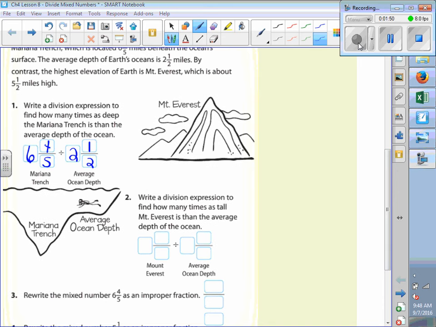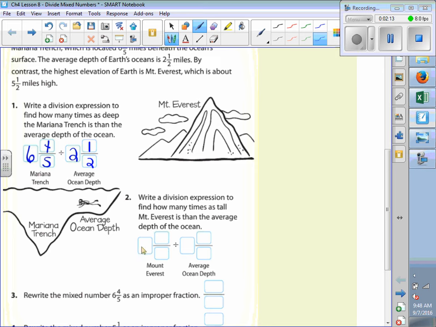The second one says write a division expression to find how many times as tall Mount Everest is than the average depth of the ocean. So on this one, we want to know how many times taller Mount Everest is. So we're going to start with the height of Mount Everest, which is 5 1/2 miles.